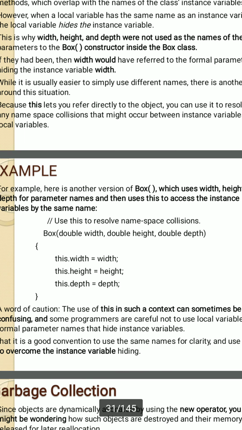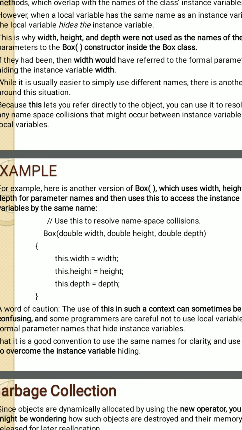This Box constructor has double width, double height, double depth, and the instance variables also have the names width, height, depth. So there is a name collision here. Local variables also have the same name as the instance variables. To avoid this confusion, we use the this keyword.